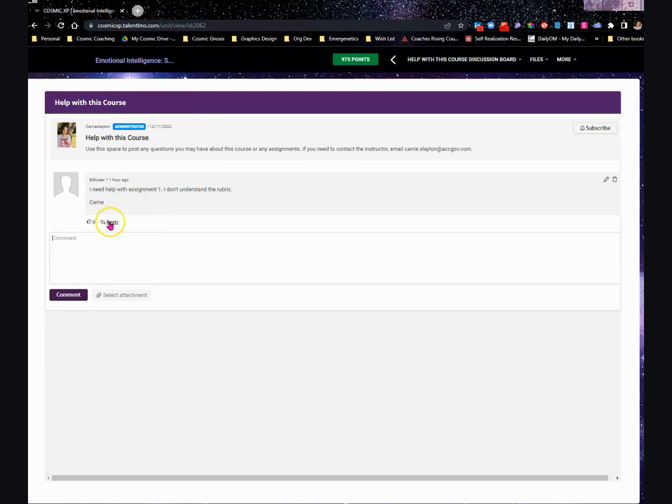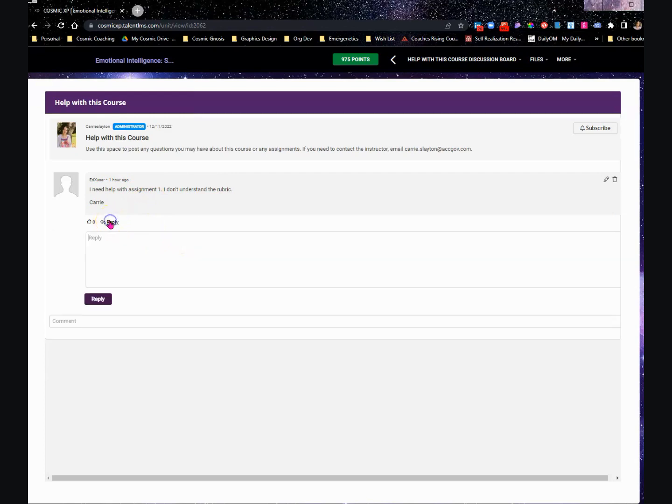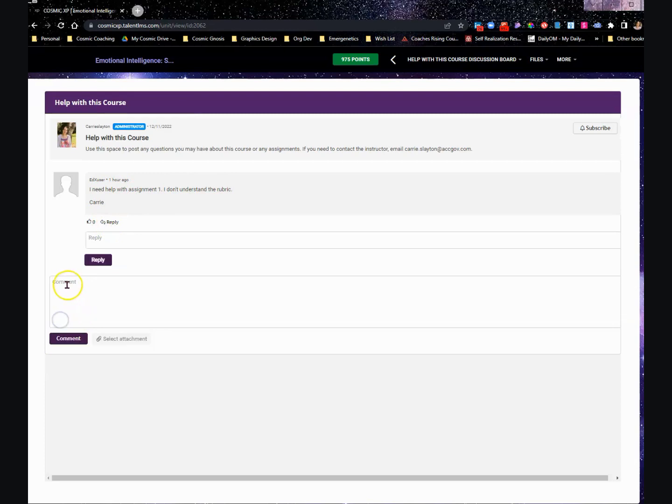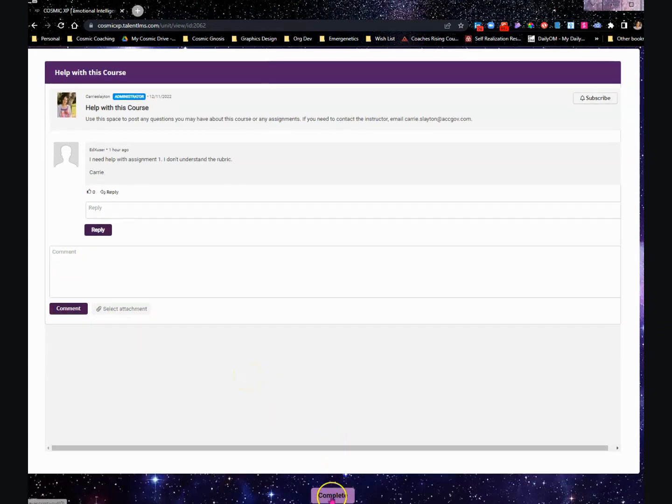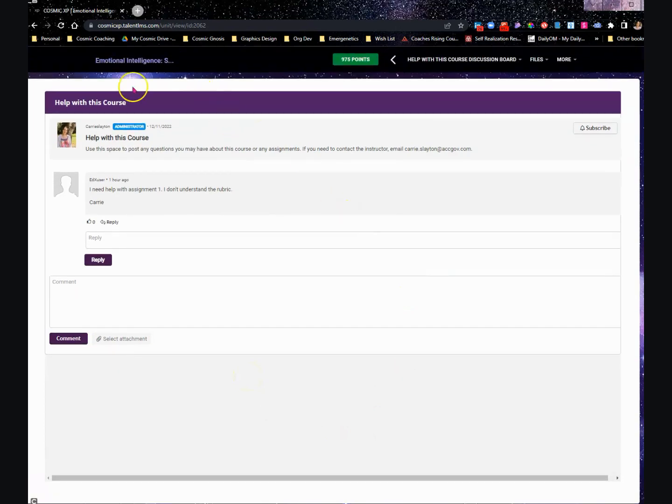If you want to reply to a student, then you would click the reply button. If you want to leave a comment, then you would click in the comment field. You can also add an attachment. And when you've completed entering your comment field, you click comment. When you're done, you can hit complete, or you can just navigate back as shown before.